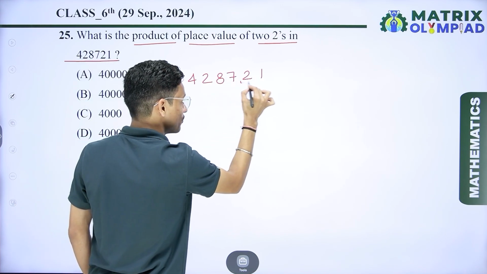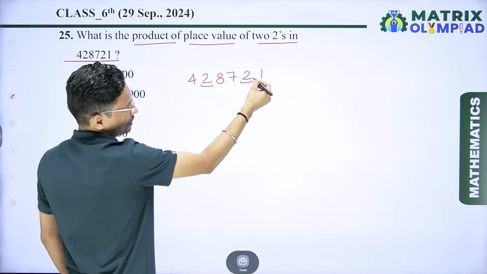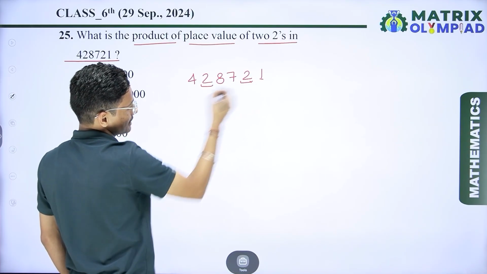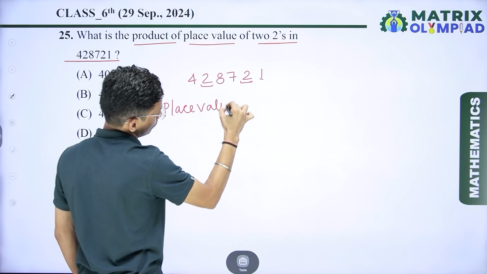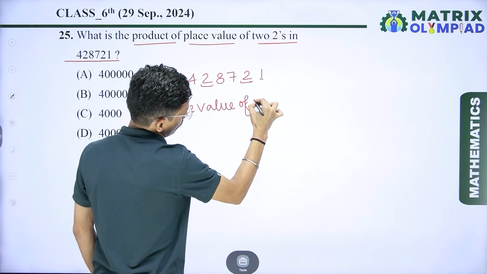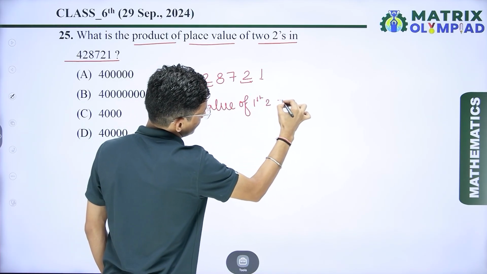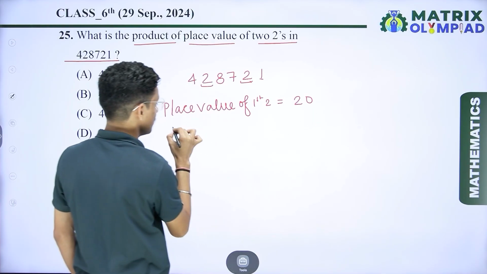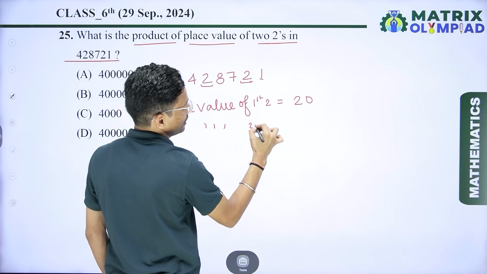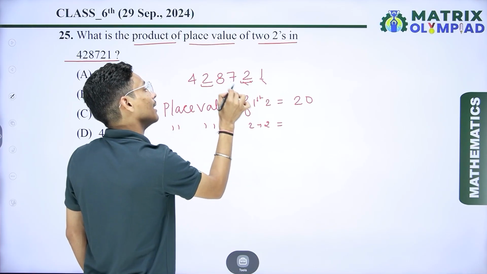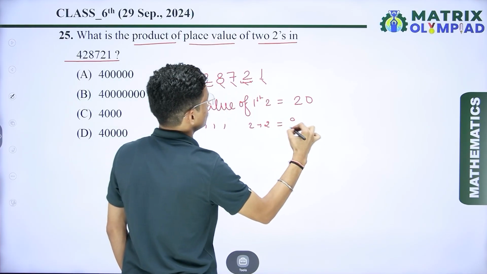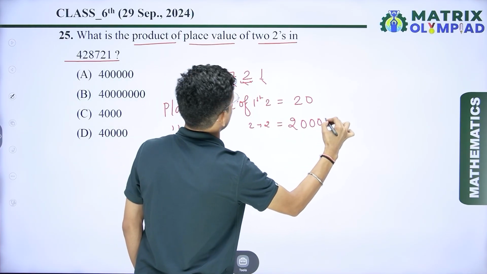Here 2 appears 2 times, in this place and this place. For the first 2, the place value is 20, and for the second one, the place value is 20,000.